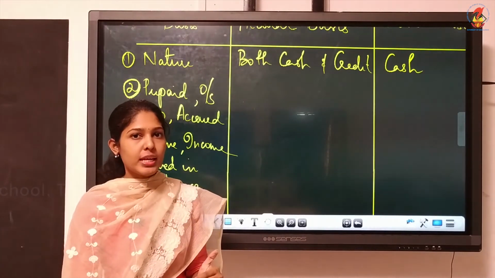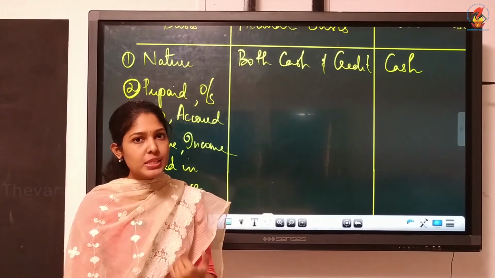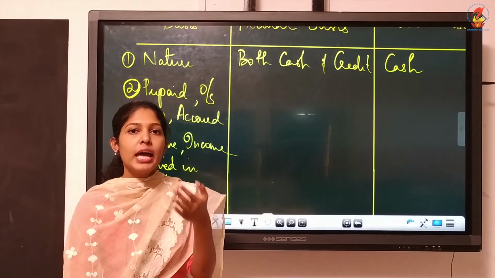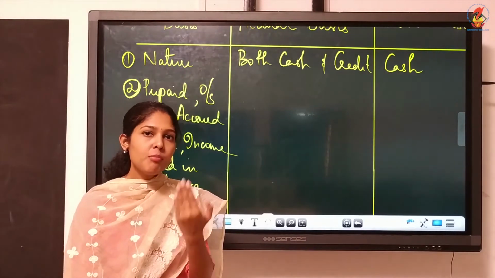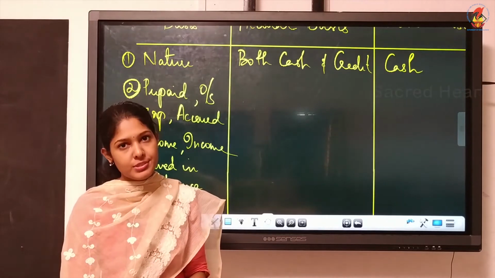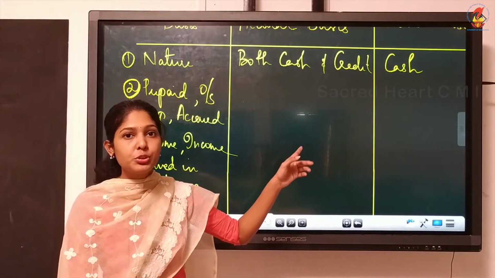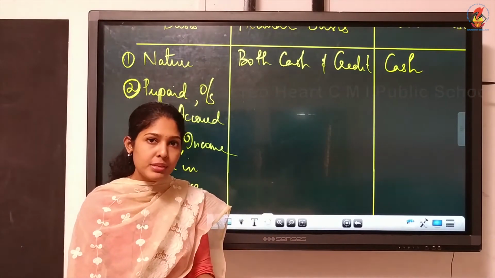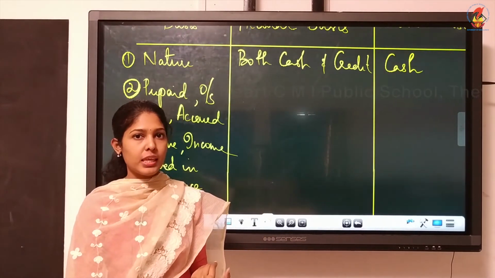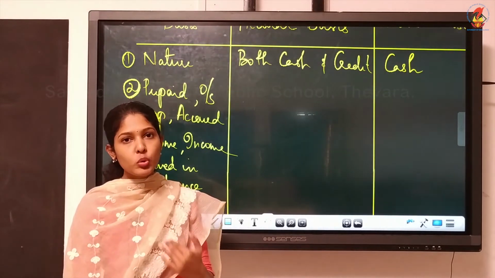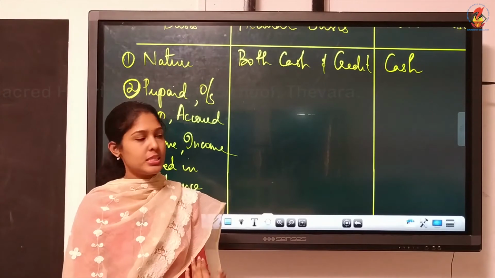Then accrued income means income which is receivable, that you write now, because we haven't discussed that before. Accrued income means income which is receivable for you. It's not received yet, but it's receivable. Just like sold goods on credit. When you sell goods on credit, what happens? Right now we are not getting anything, but on a later date we'll be getting the amount. So it is receivable for us.